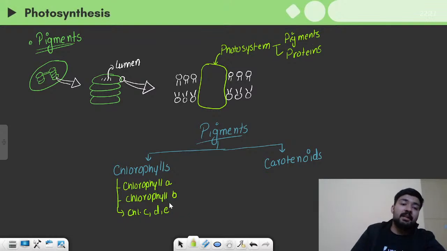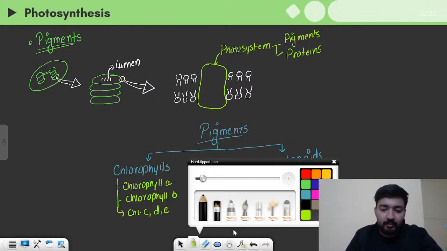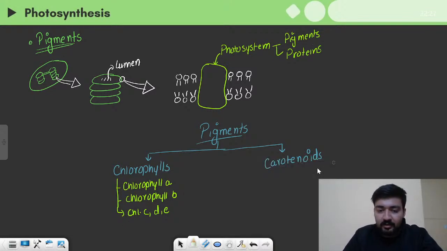These are the varieties of chlorophyll which are found. But the two major ones are chlorophyll A and chlorophyll B. And chlorophyll A is known as the chief photosynthetic pigment. So let me add here, this is the chief, or we can say primary, photosynthetic pigment.